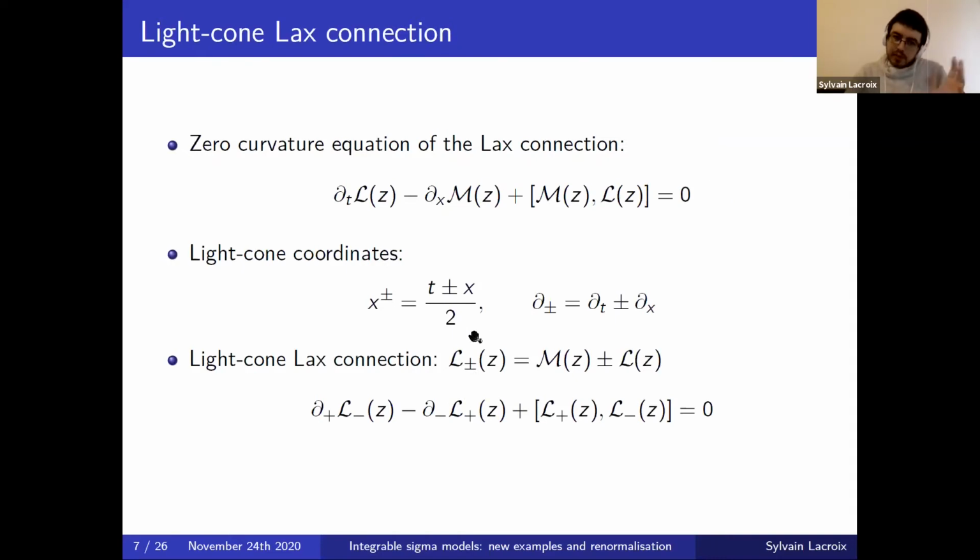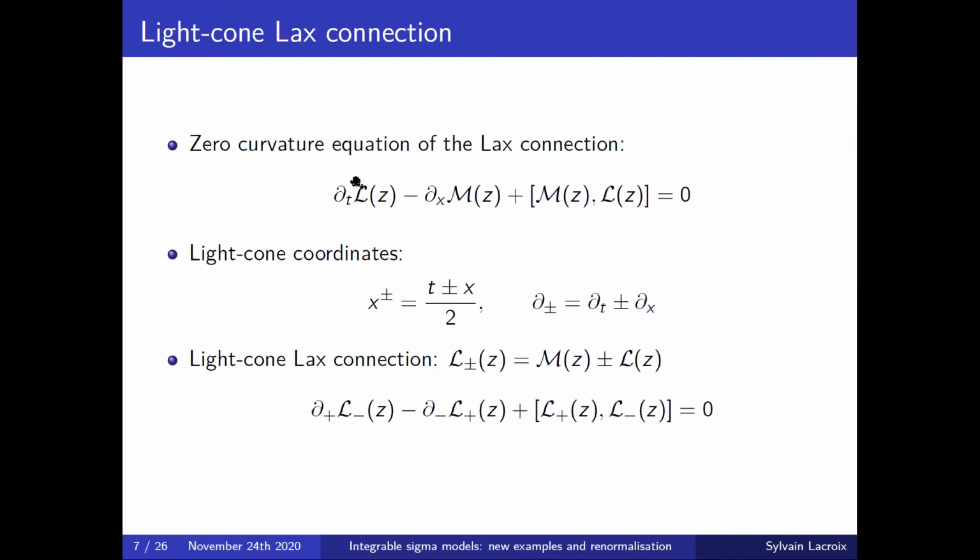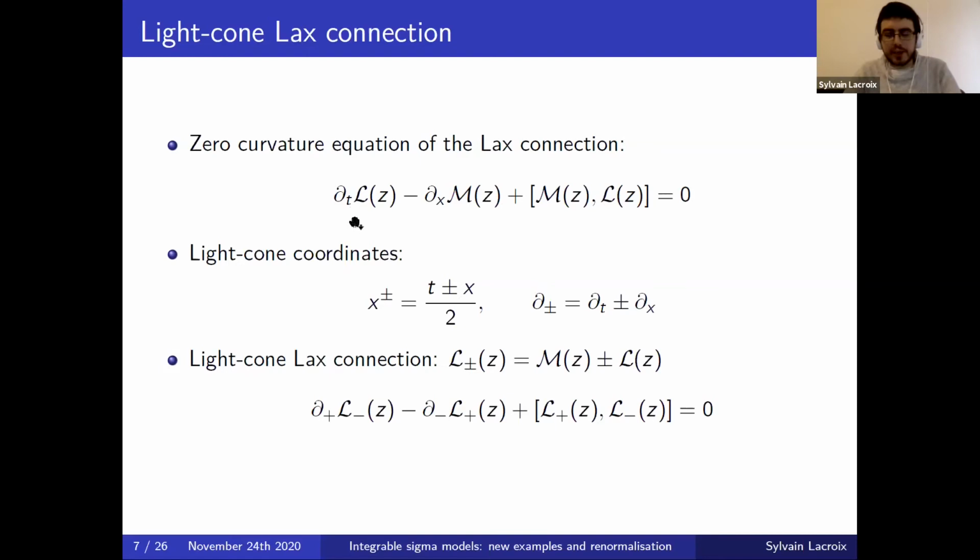And now, just before going to explicit examples of all this formalism, I would make an observation that so far we used the zero curvature equation using the time and space coordinates t and x. But because we'll be looking at relativistic models, it will actually be more useful to use light cone coordinates t plus minus x over 2 and the corresponding derivatives. And in this case, we can look for the Lax connection and the zero curvature equation in the following light cone form, which will be more useful for us.